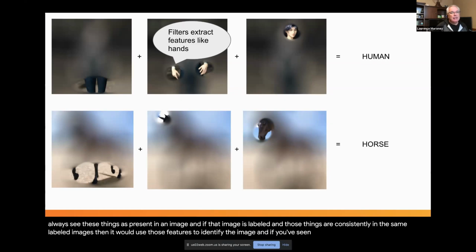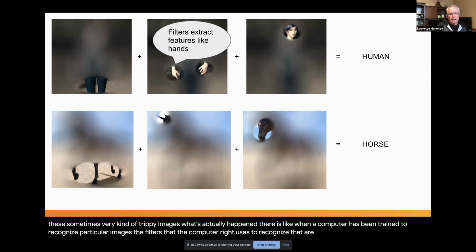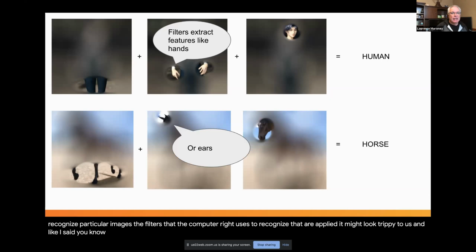And if you've seen things like Deep Dream, where you get these sometimes very trippy images, what's actually happened there is that when a computer has been trained to recognize particular images, the filters that the computer uses to recognize them are applied to the image, and then a human sees that image and it might look trippy to us. And like I say, filters can extract features, hands or ears or things that we wouldn't understand, but the computer could see consistently within images of the same label.